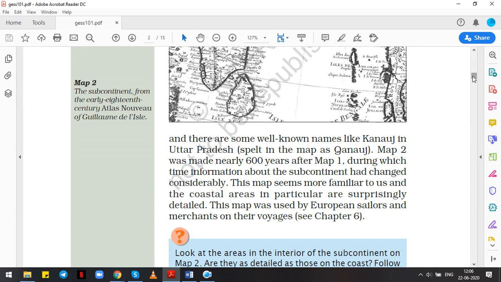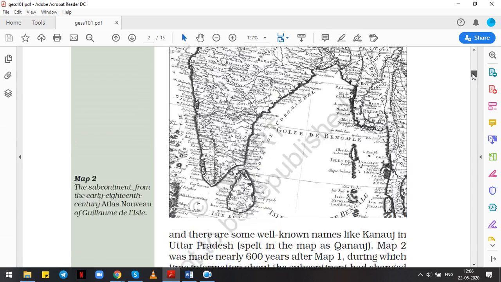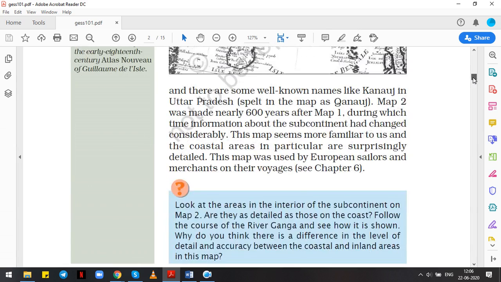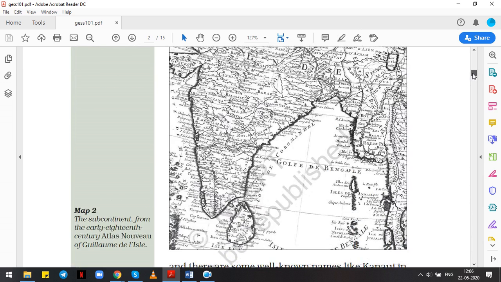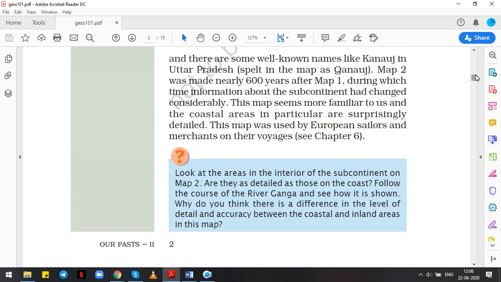Map number 2 seems more familiar to us. And the coastal areas in particular are surprisingly detailed. If we look at the coastal areas, they are pretty much the same as today, and they are mentioned in detail. See, each and every area has been mentioned here and here, right? This map was used by European sailors and merchants on their voyages. Whenever they traveled, they used this map. European sailors who came from Europe to India followed this map.